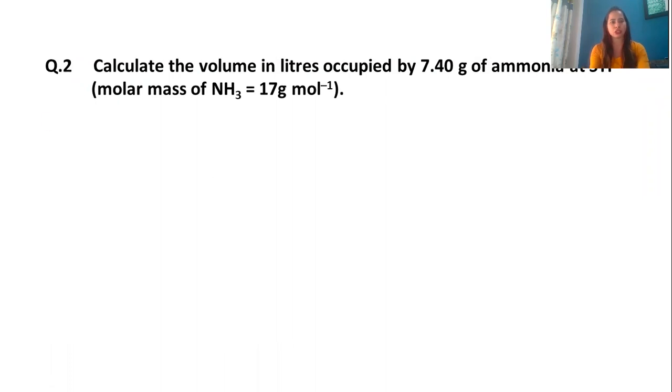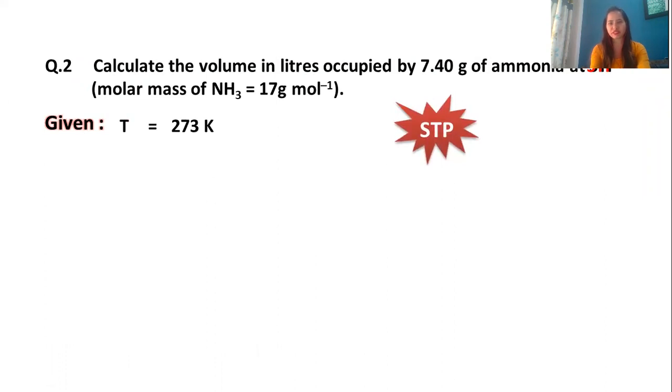got. According to the given condition, we have mass of ammonia, that is 7.4 grams, and molar mass of ammonia 17 grams. So you will get your n. Next, they have mentioned STP. When I say STP, it means we have to take standard conditions of temperature and pressure. Standard temperature is 273 Kelvin. Pressure we have is 1 atm.